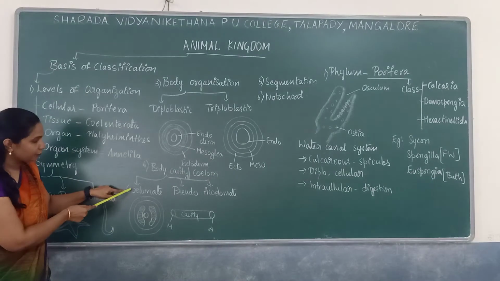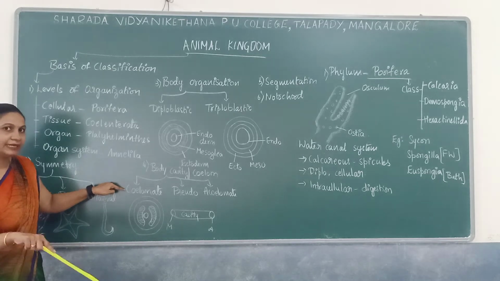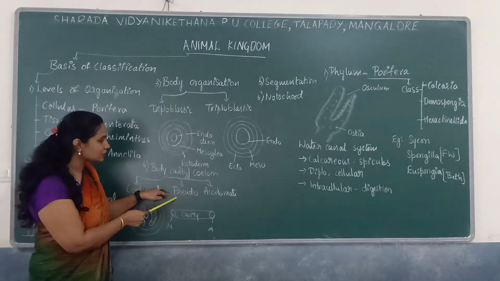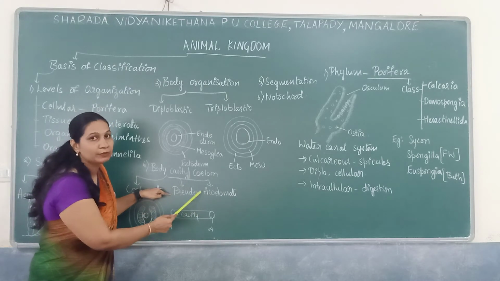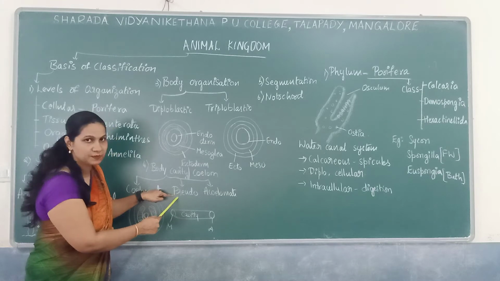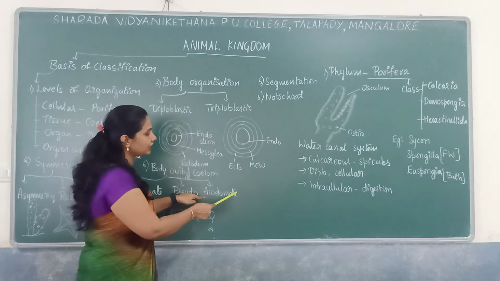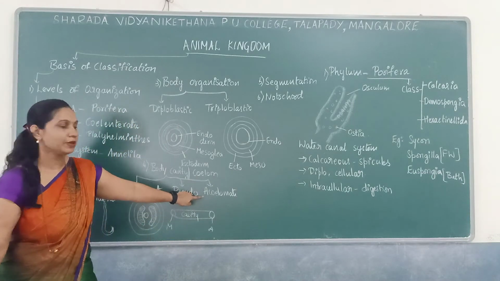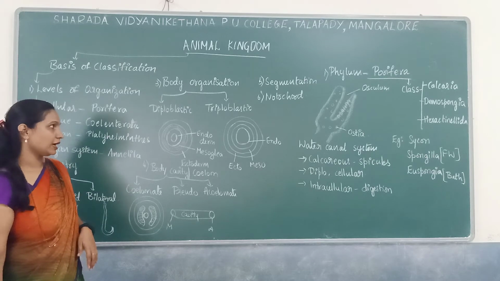So examples for coelomates: from Annelida till Chordata. Pseudocoelomate, there is only one member, that is Aschelminthes. It is a pseudocoelomate. An MCQ question can be asked based on this. Pseudocoelomate is Aschelminthes. Acoelomate is Platyhelminthes. The members of Platyhelminthes are considered to be acoelomate organisms.